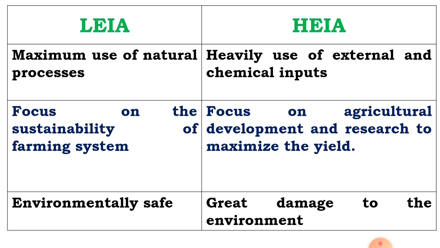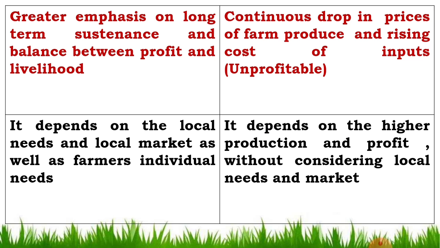Then LEI is environmentally safe. In the LEI, there is maximum use of the natural resources, so it maintains the soil fertility, and it does not create any environmental pollution, so it is environmentally safe. And in the HEI, with maximum use of the external inputs, it creates environmental pollution and great damage to the environment. Then, greater emphasis on long term sustenance and balance between profit and livelihood. The LEI puts emphasis on the long term sustenance, the long term effect on the soil fertility, and it maintains the balance between the profit and livelihood.